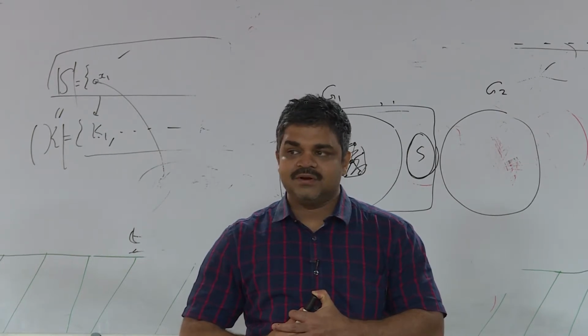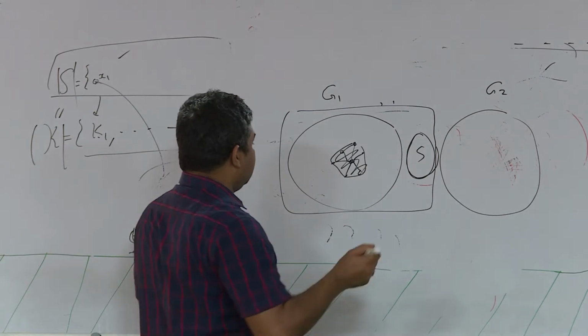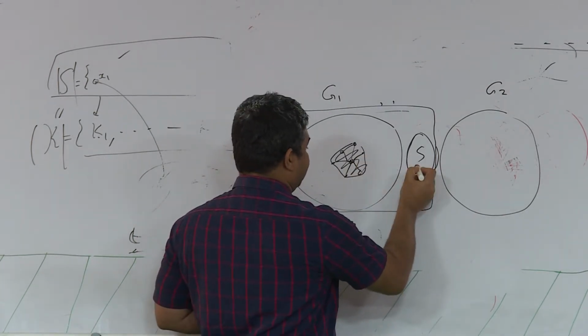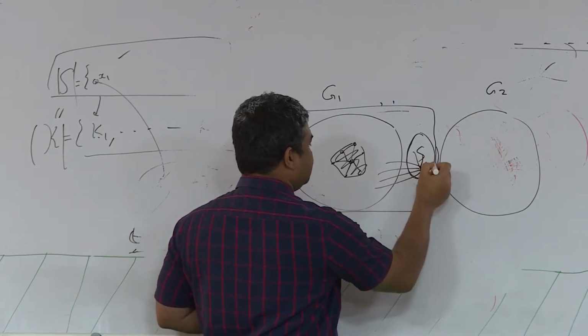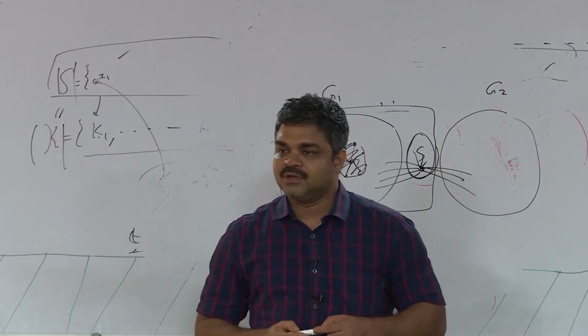All these things will not be enough, because typically this vertex may be here. That means some neighbors are in this part, but some neighbors may be here. Then what is the problem?